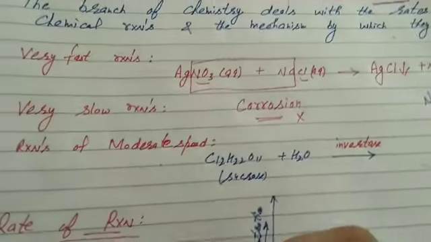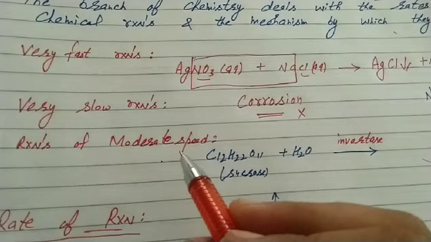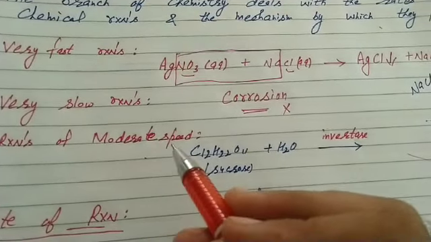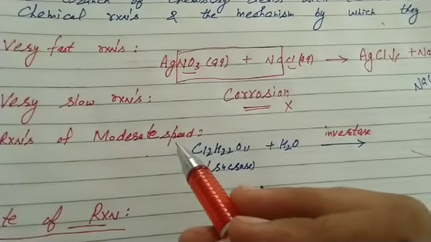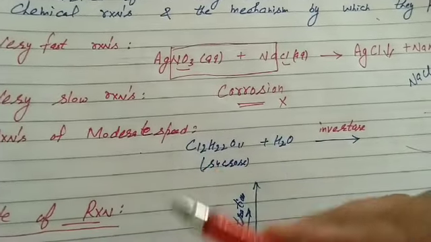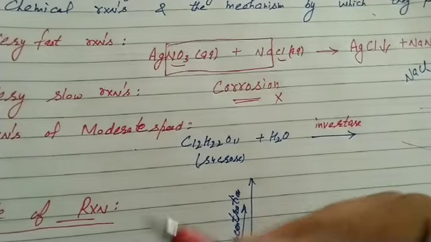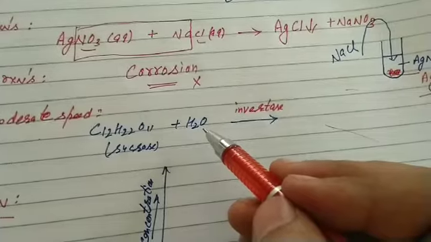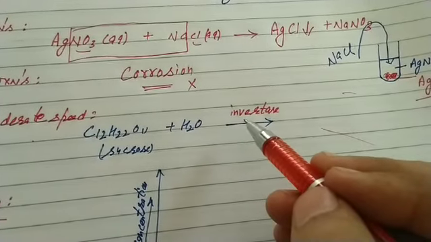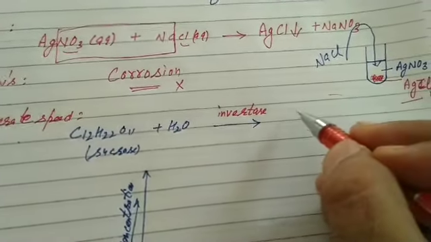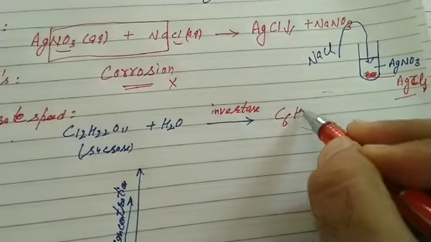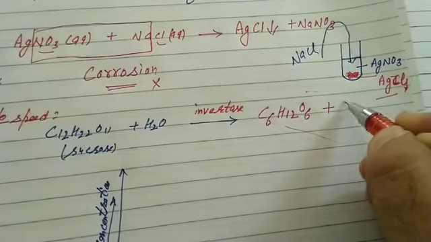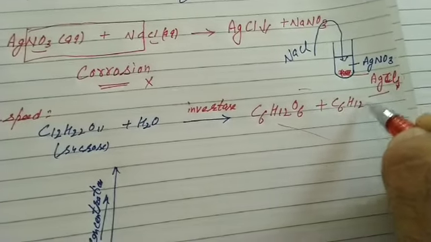Chemical kinetics is applicable to reactions of moderate speed. That is, they are completed within a measurable time period and their mechanism can be easily studied. For all reactions that we study in organic chemistry, we apply chemical kinetics. Just like hydrolysis of sucrose, catalyzed by the enzyme invertase, leads to the formation of glucose and fructose. Glucose and fructose, students, are functional isomers. Functional isomers, you know, have the same formula but different functional groups.